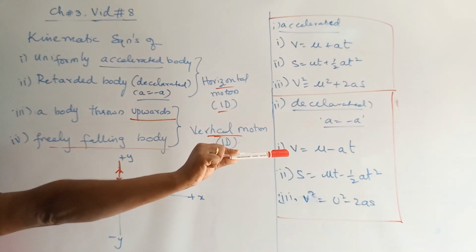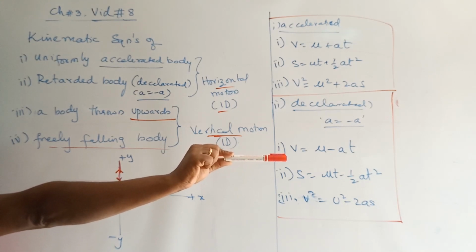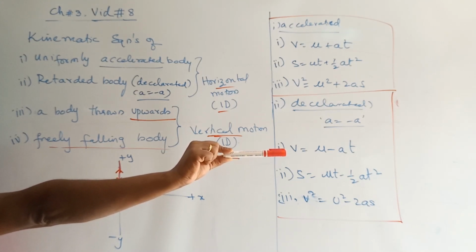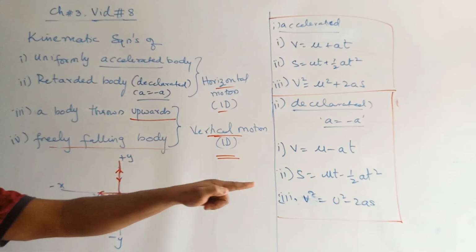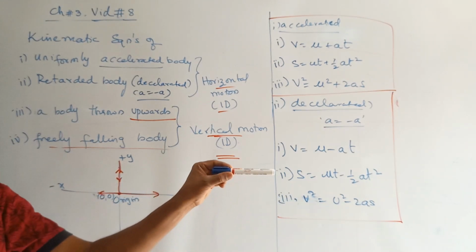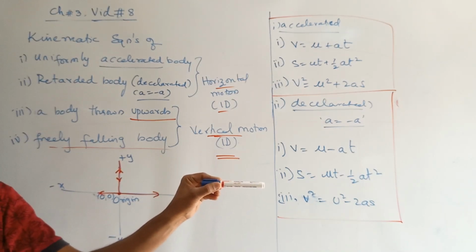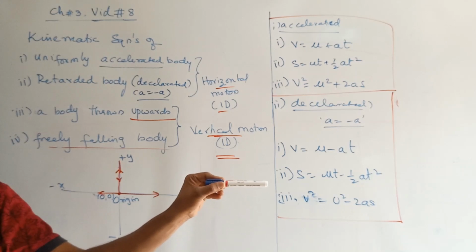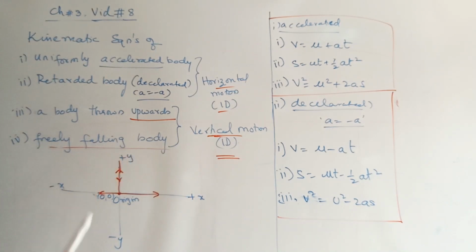Now check this out. If I leave this marker here, what happens? This marker is at a certain height from the surface of the earth, clearly. If I release it here, it falls down. The moment you release it, we are not giving any force to this marker, but still it falls down. What kind of a body is this now? That kind of body is regarded as a freely falling body.